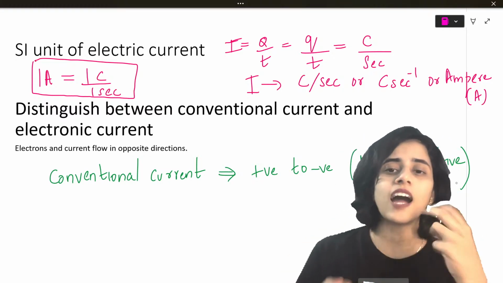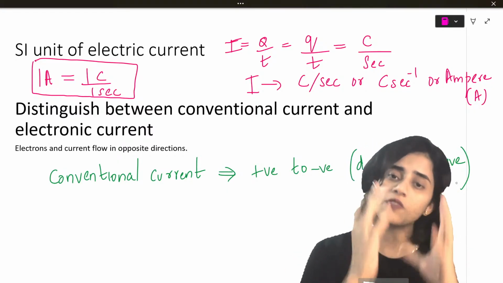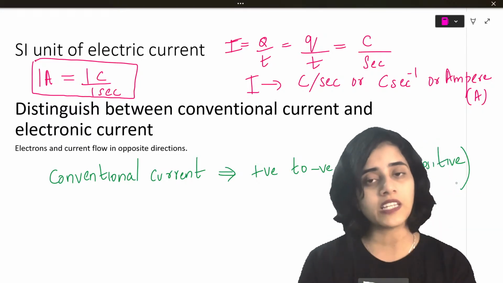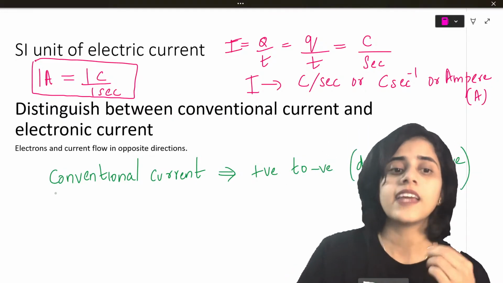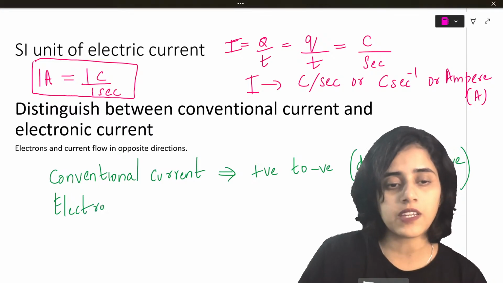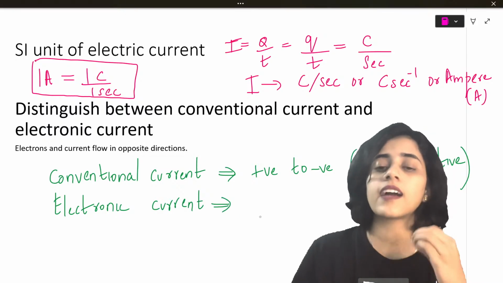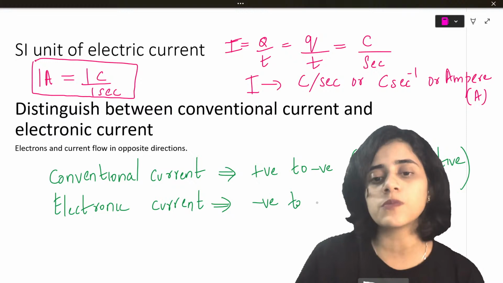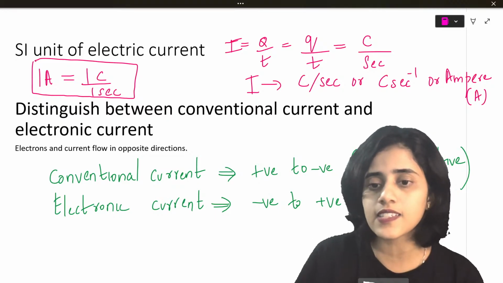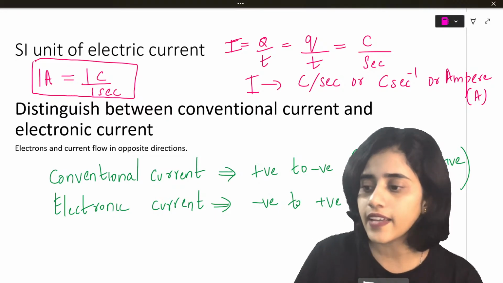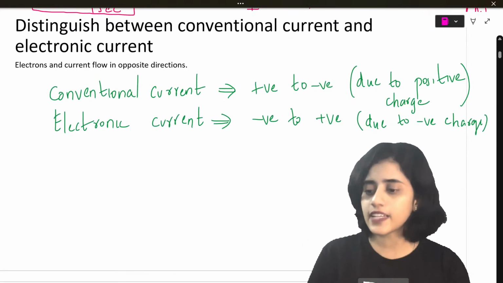But after you study this chapter, you will realize why this is not correct. Right now itself, I'll tell you that also. Conventionally, before so many years, scientists believed that current always flows from positive to negative. But if you look at the actual process that's happening, which is electronic current, in reality, what happens? Current always flows from negative to positive. And what is current? Current is the flow of electrons. So obviously it is due to negative charge.